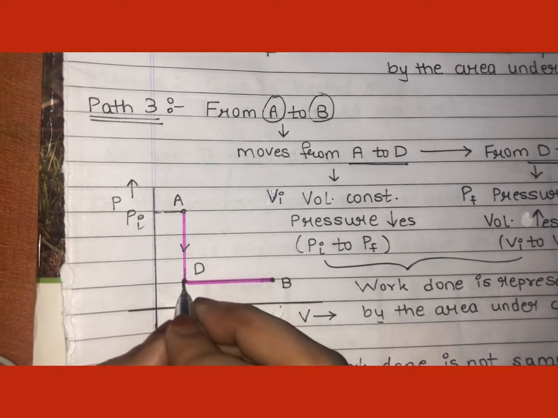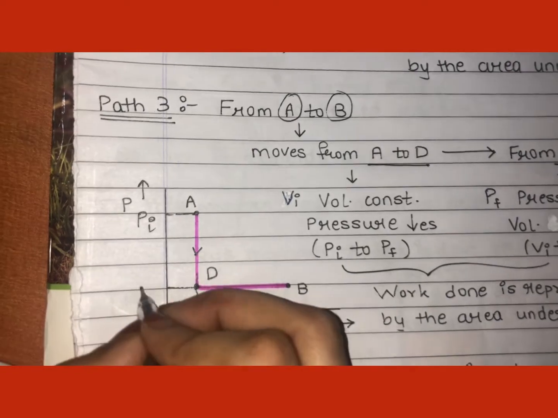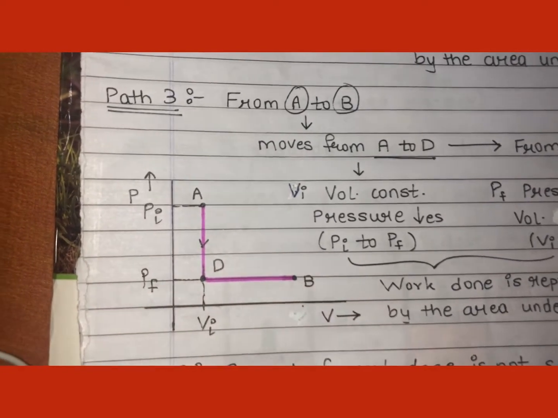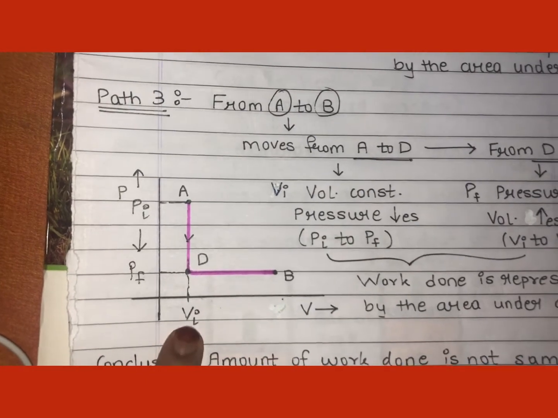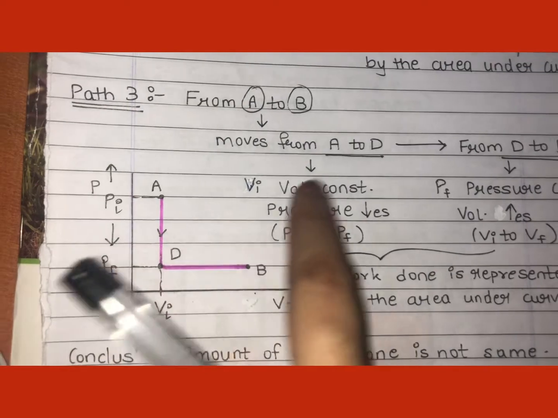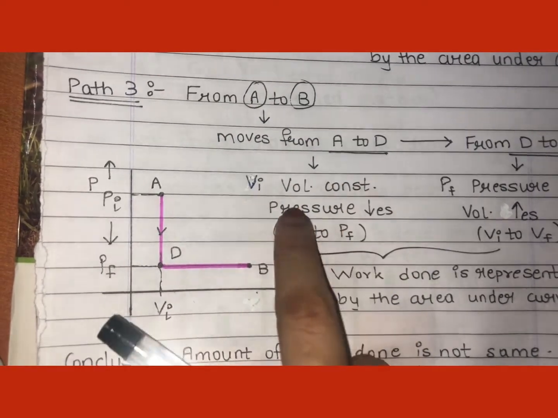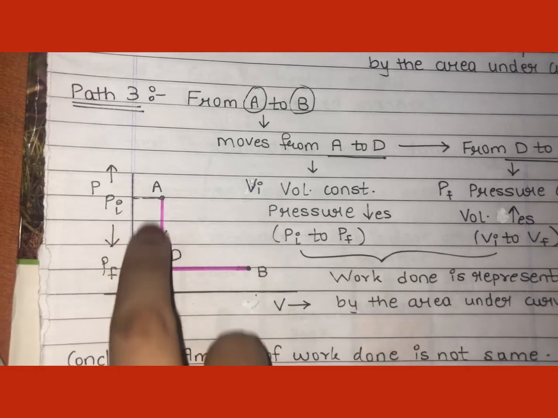Wait, when the particle is at D state, what will be the pressure? Pressure will be Pf, meaning again the pressure has decreased, but the volume remains constant while coming from A state to D state. So I have written that volume Vi remains constant, but the pressure decreases from Pi to Pf while coming from A state to D state.